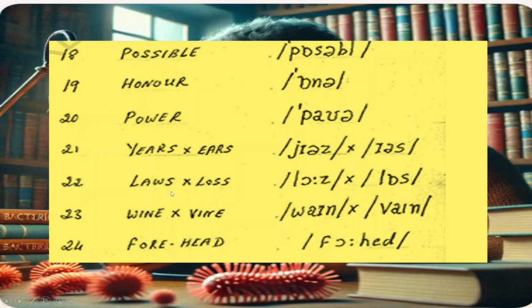First one, LAWS, is laws. LOSS is loss. 23. This is wine. WINE is wine. VEIN is vein. 24. Forehead.